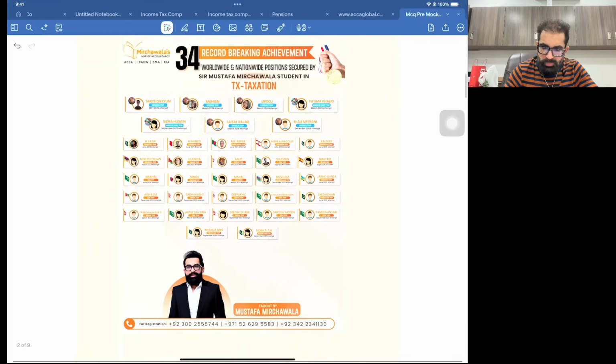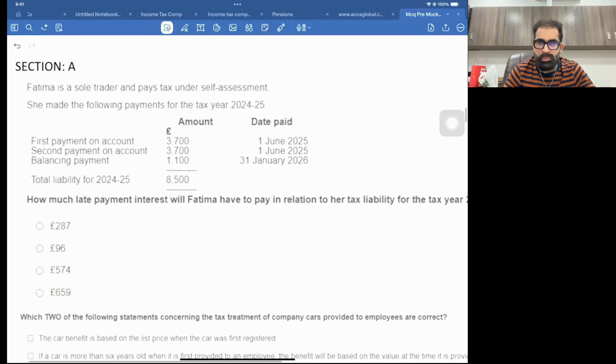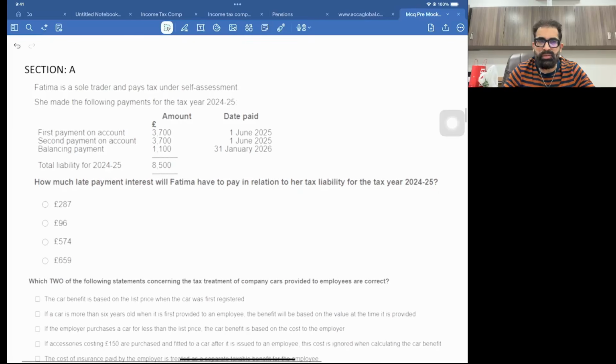So without wasting any time, let's move on to our questions. We have this MCQ number 1. Fatma is a sole trader and pays tax under self-assessment. She made the following payments for the tax year 24-25.